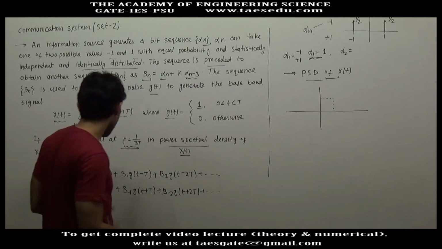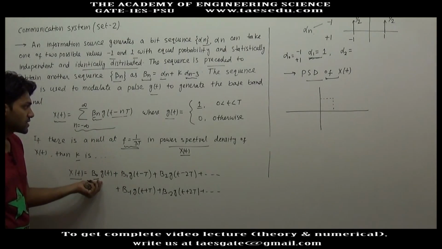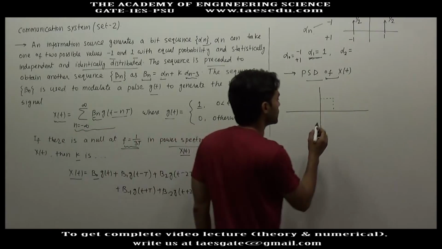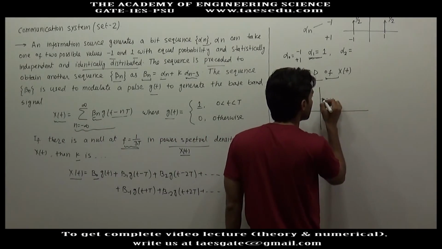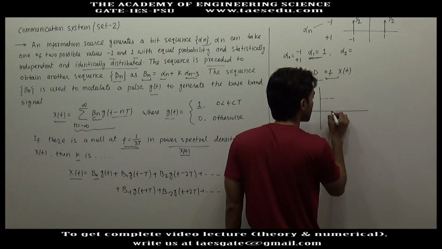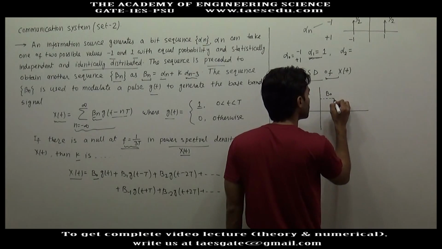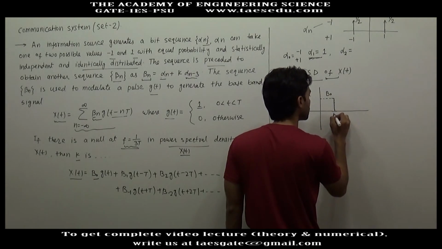So the first term of x(t), its height is a random variable, it is not fixed, but its width is T. For height I am drawing a dotted line, it will depend upon b n, so I am writing it b0, and its width will be T.